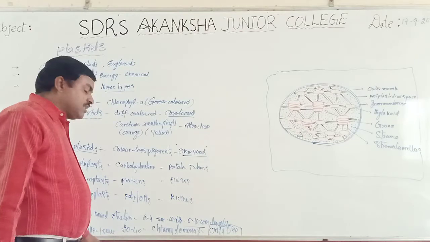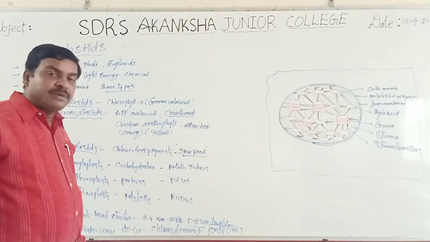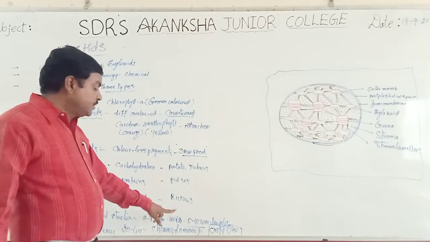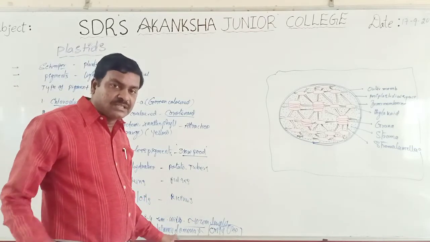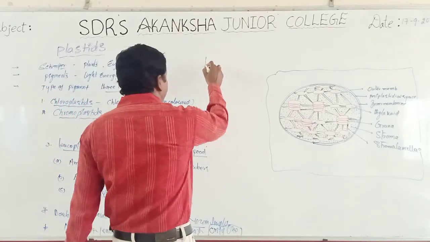At the same time, what about the size of this chloroplast? 2 to 4 micrometers width, 5 to 10 micrometers length. That is the size of chloroplast.